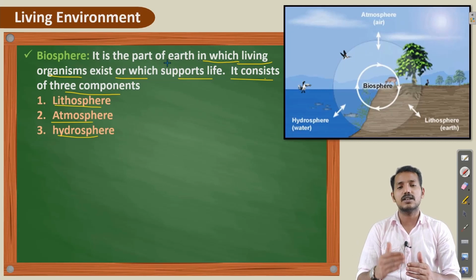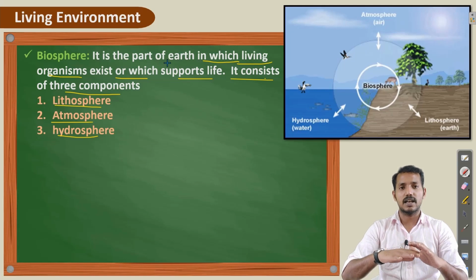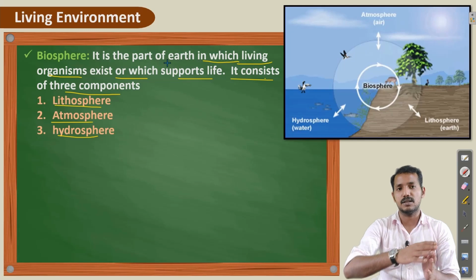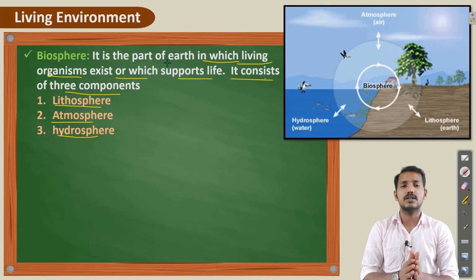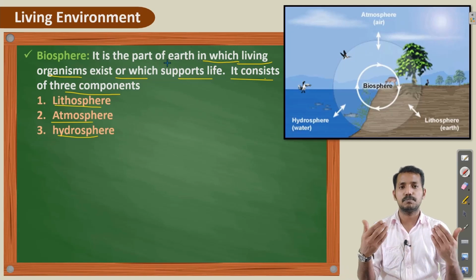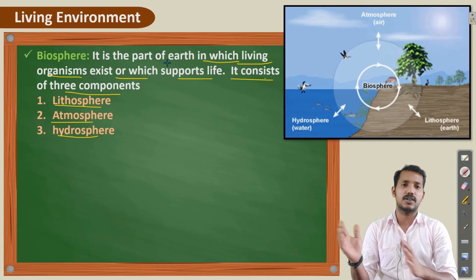One is the lithosphere. Lithosphere means the part of earth in which life exists on the land, the areas related to land. You can see it in the picture here. Atmosphere means the part of air, and hydrosphere means the part of water. That means oceans, seas, ponds, rivers, etc. So this is the meaning of the biosphere.